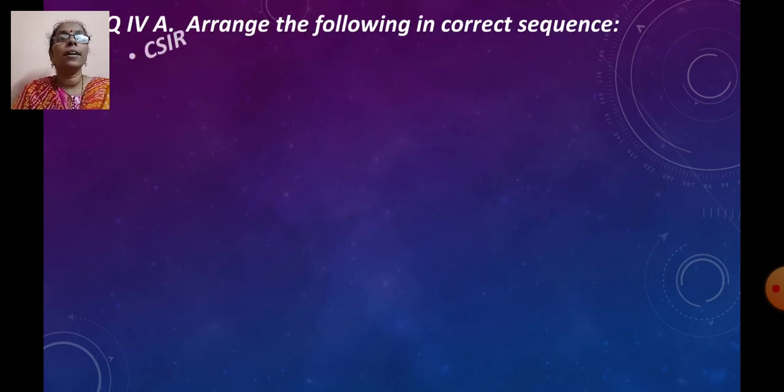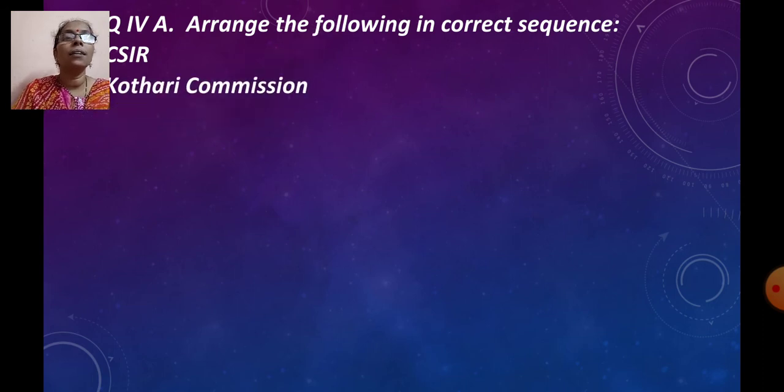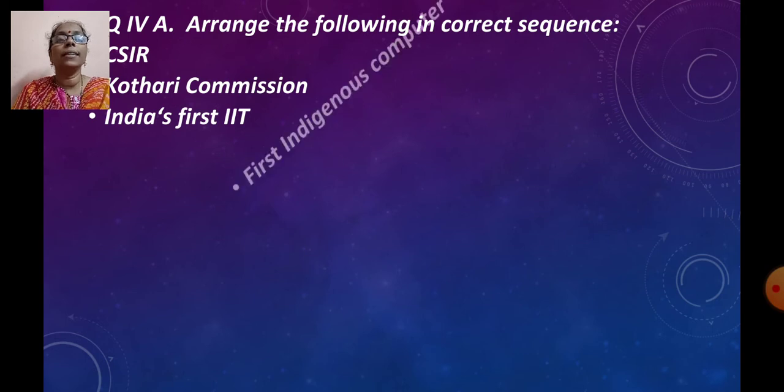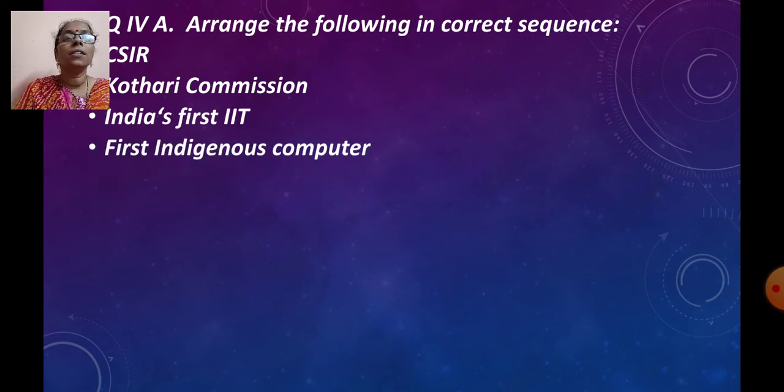Okay. Then our next question is: arrange the following in correct sequence, that is chronological order. The first one is CSIR, second we have Kothari Commission, third India's first IIT and fourth first indigenous computer. For this, children, as I told you before also, you should know the dates properly, right?